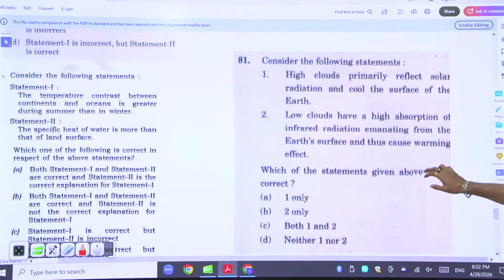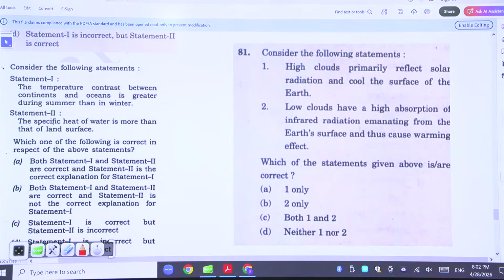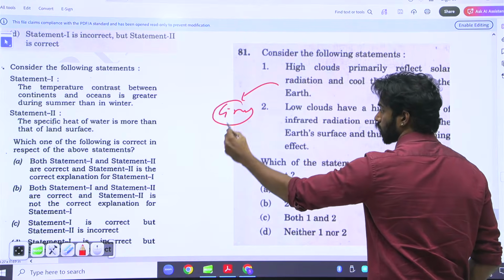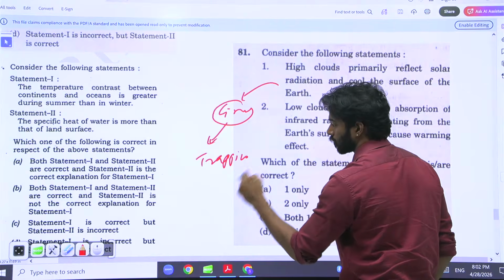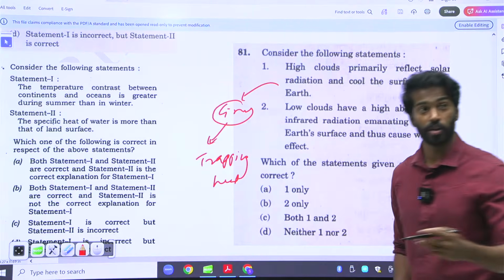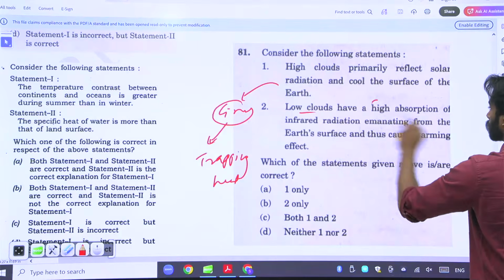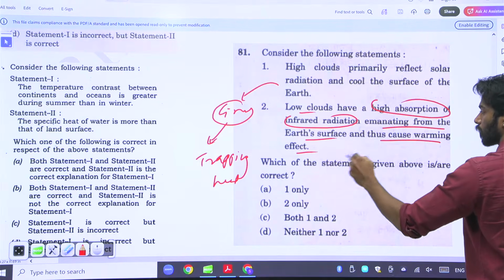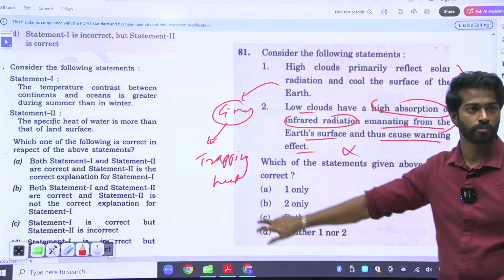High clouds primarily reflect solar radiation and cool the surface of the earth. Is it? What are the high clouds? Cirrus clouds. Cirrus clouds are mainly used for trapping heat. Right? They trap heat. Whereas the cumulus clouds, they reflect heat. They are the low clouds. Low clouds have high absorption of infrared radiation emanating from the Earth's surface and thus cause warming effect. No, they are interchanged. Answer is D.